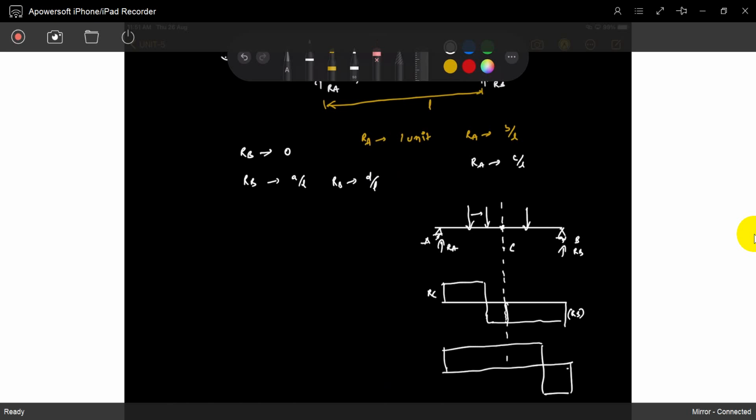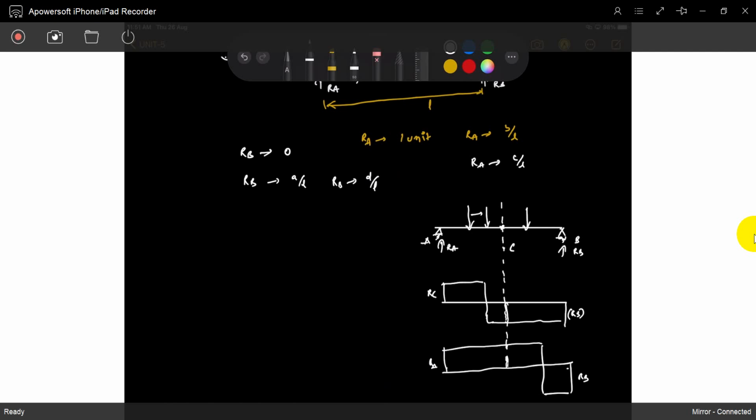So we need it here. This is the shear force diagram, na? Same, this is RB, this is RA. Shear force at C is what? RA. But RA is changing with respect to C. But we require shear force at C when the load is changing. When the load is changing, the influence of that loading on the shear at that location.